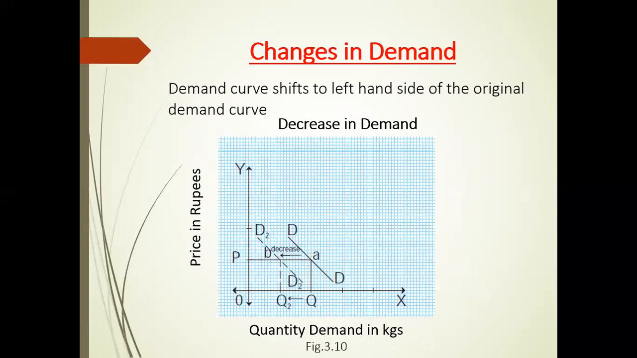See the figure 3.10. Here, the demand curve shifts to the left hand side of the original demand curve. DD is the original demand curve. It shifts inward to the left from DD to D2 D2, which indicates decrease in demand.